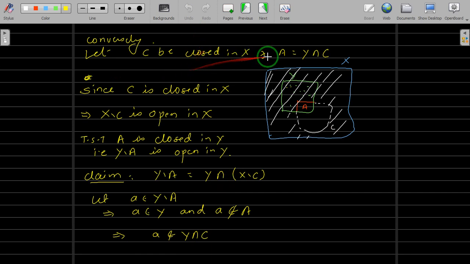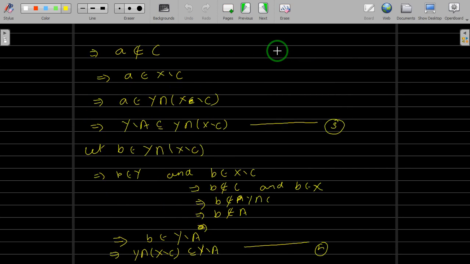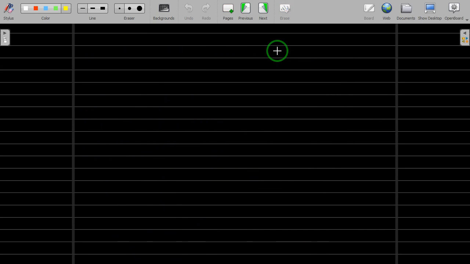Here we have assumed that C is closed in X, we have assumed that we can write this A as this, and then we have shown that A is closed in Y. That completes our proof.